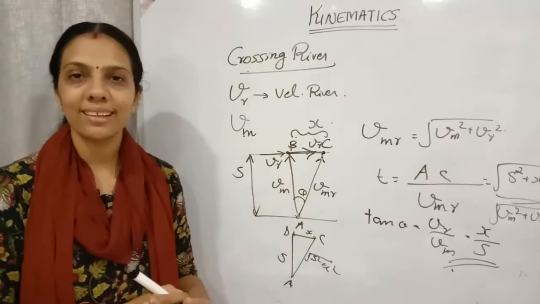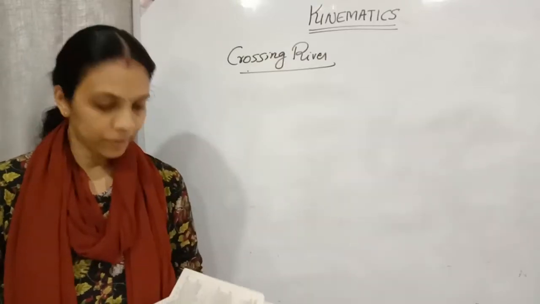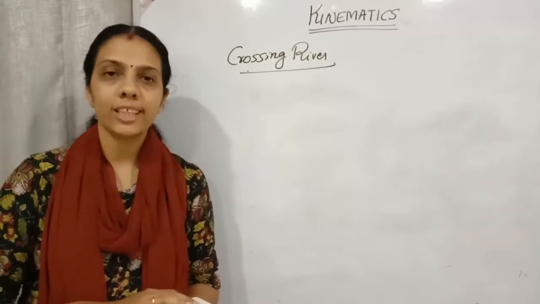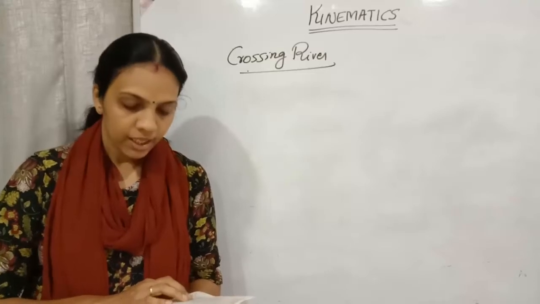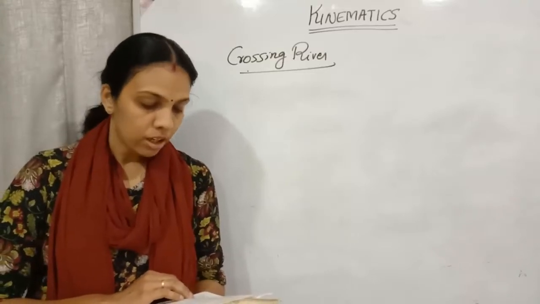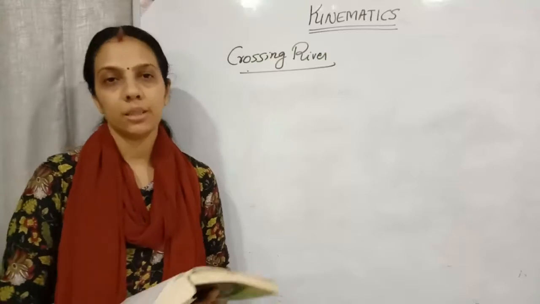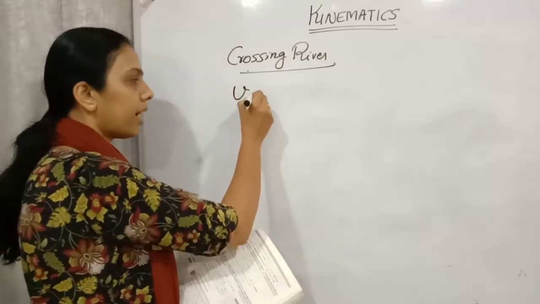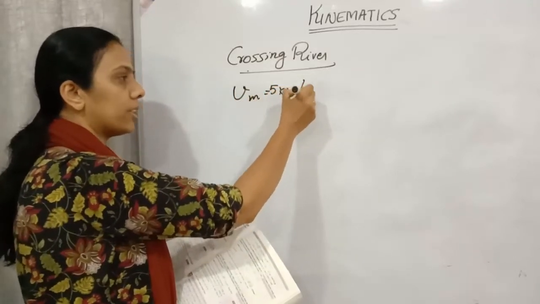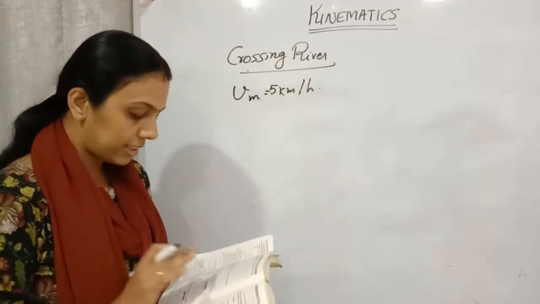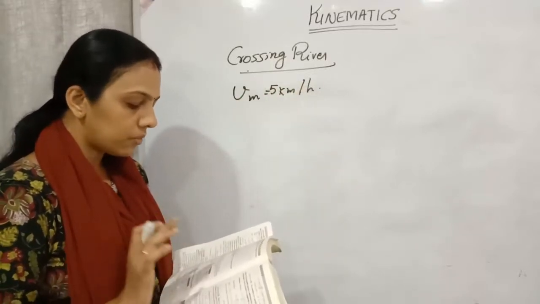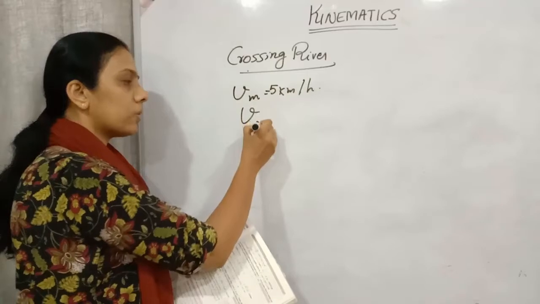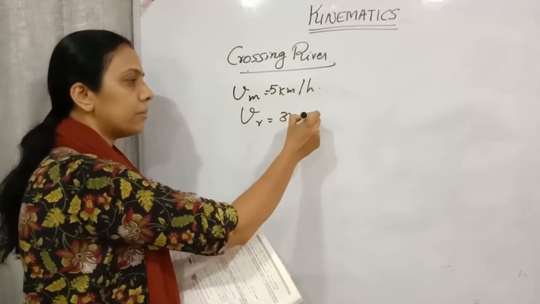So shall we do some numericals related to this? First we will do one simple numerical. Write down the question. A man can swim at the rate of 5 km per hour in still water. A river 1 kilometer wide flows at the rate of 3 km per hour. So what is given here? A man can swim at a rate of 5 km per hour in still water. Velocity of man is 5 km per hour. A river 1 kilometer wide flows at the rate of 3 km per hour. So river velocity is 3 km per hour.